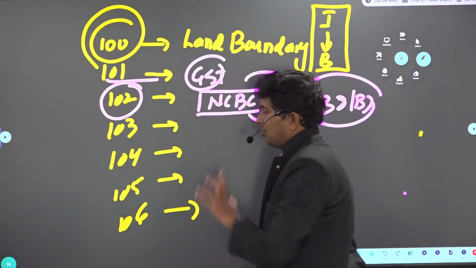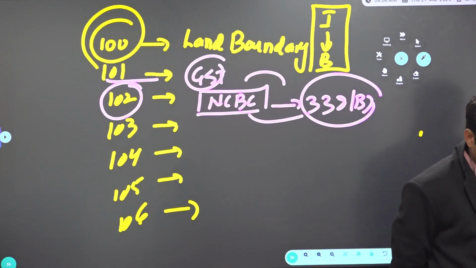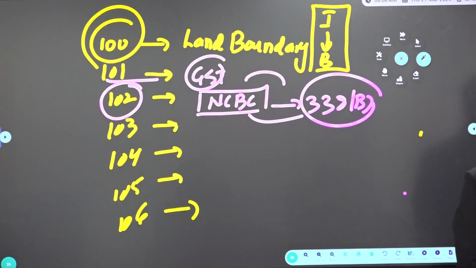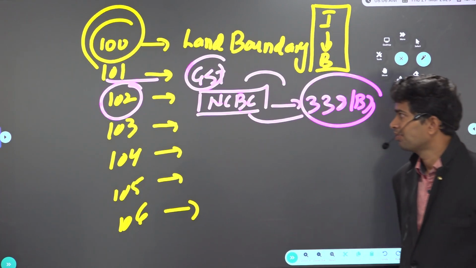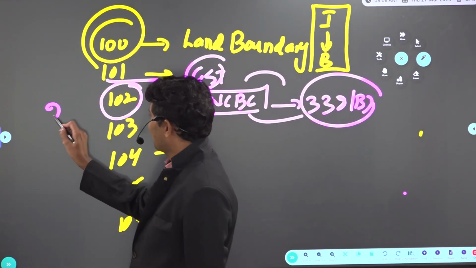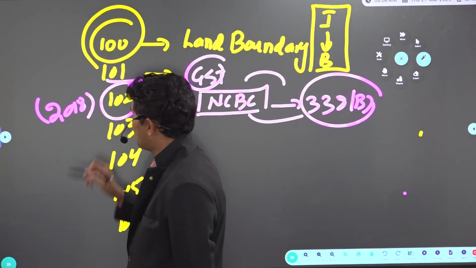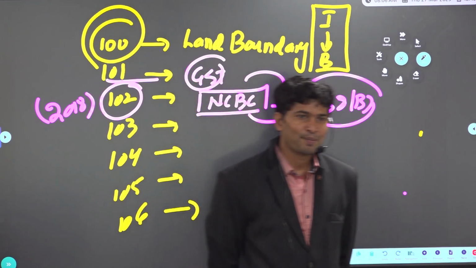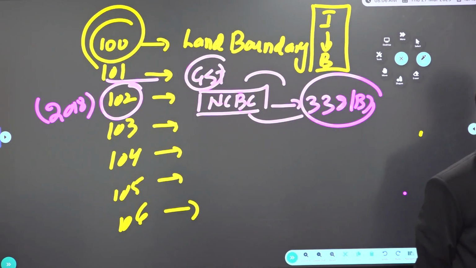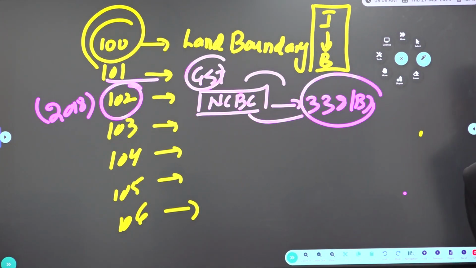Suppose a question comes, a trap in the prelims. What was the status of the National Commission for Backward Classes in 2017? Statutory body or constitutional body? At that time it was a statutory body, because the 102nd CAA happened in 2018. So if the question comes after 2018, what is the status of NCBC?